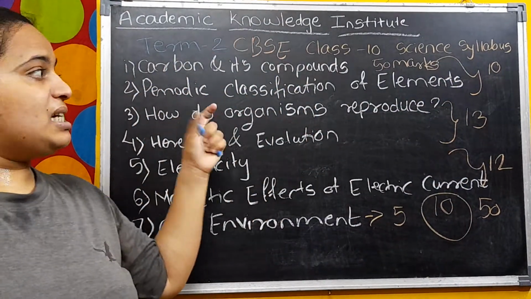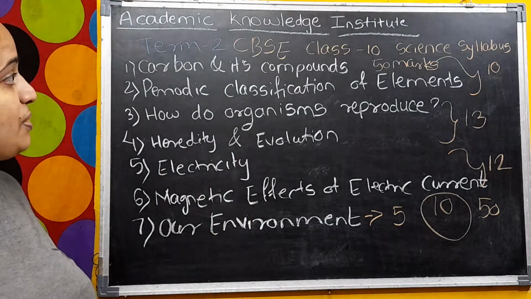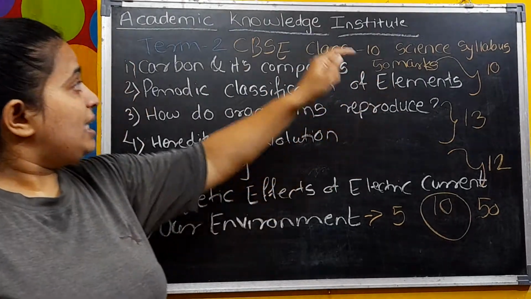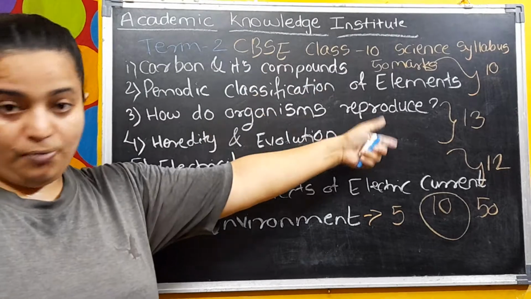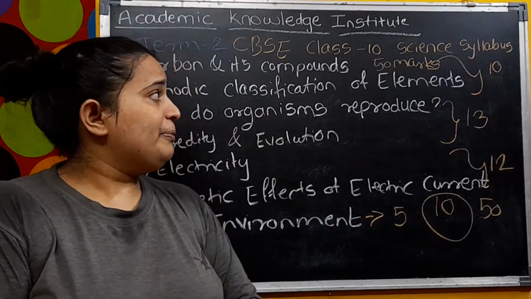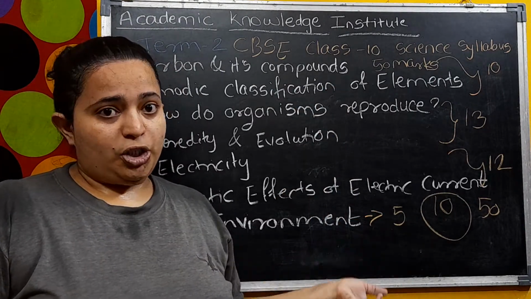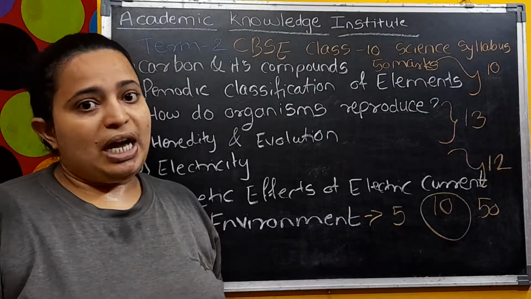Your term 1 exam is already done, so your term 2 exam is there. This is the syllabus for the science. Then we will see for the maths also what syllabus you are having. You don't need to worry about it. See, you are having very few chapters, because if you see your overall chapters, there are 13 chapters. So you are having very few chapters.